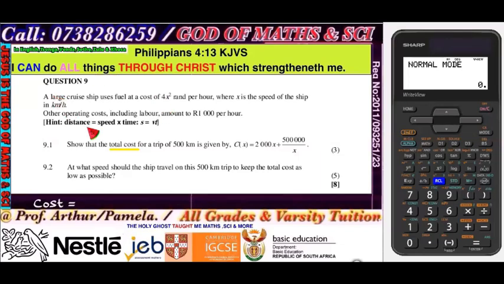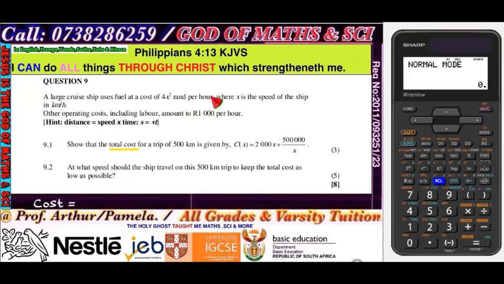Now, one thing they told me here, they say a large cruise ship uses fuel at a cost of that. So this is the cost in rand per hour. In rand per hour.